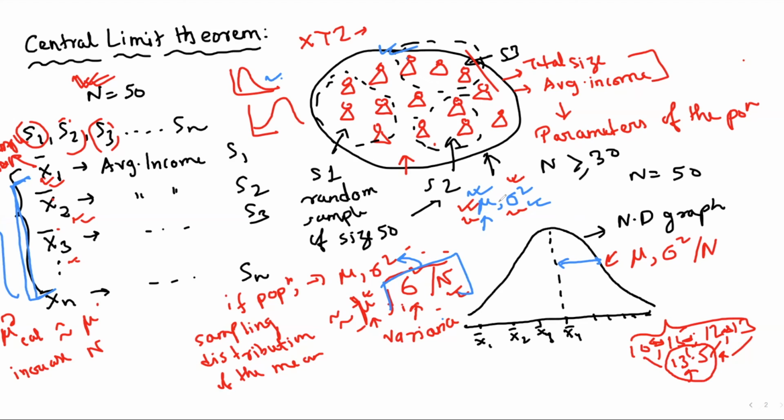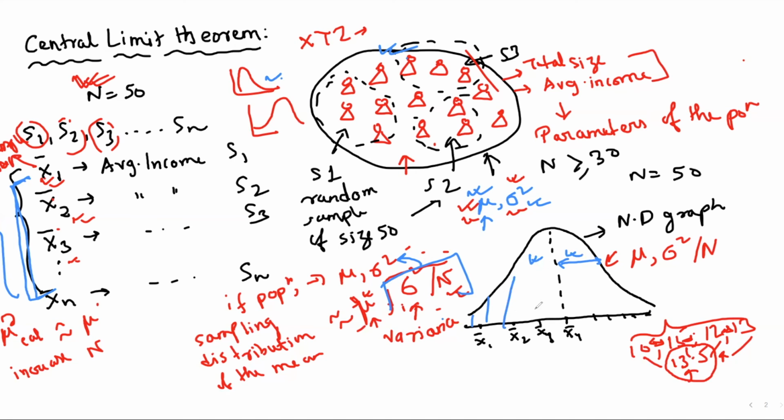Now, why is it important? I told you what the central limit theorem is. Why are we considering this? Because, guys, if a graph is normally distributed, it has various characteristics, and we can draw many hypotheses from this particular graph. If you know that the graph is normally distributed, you know that if you divide this graph, the data points on either side are symmetrical. This is one of the characteristics.